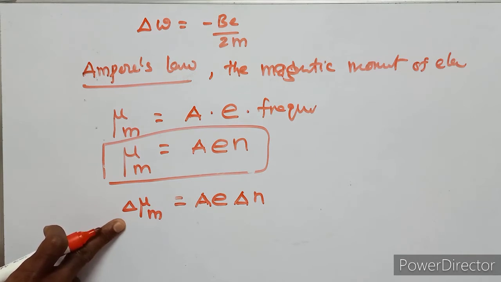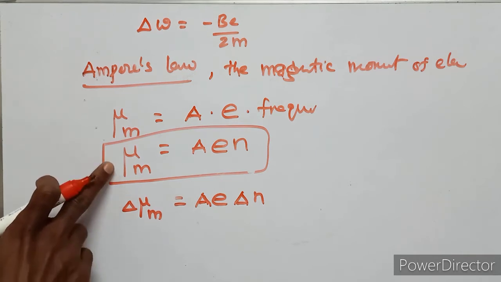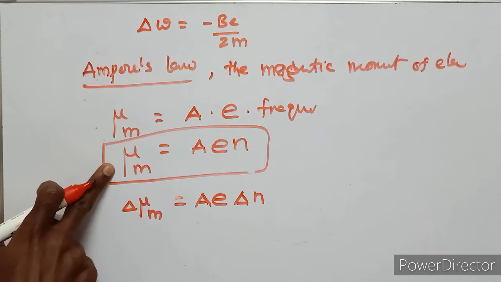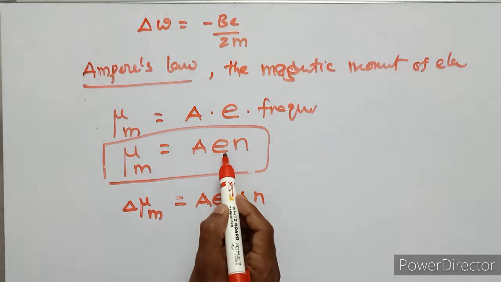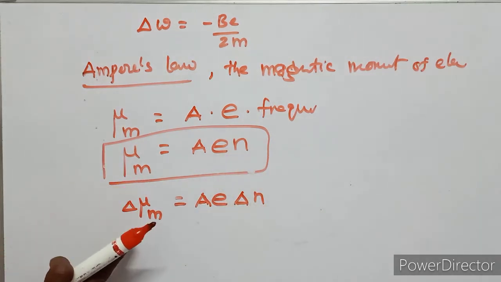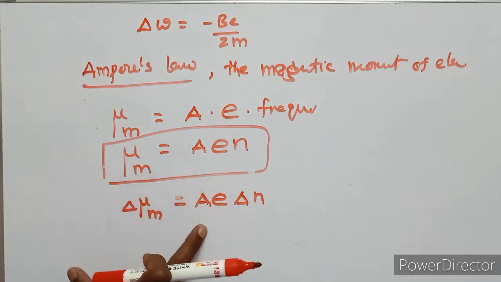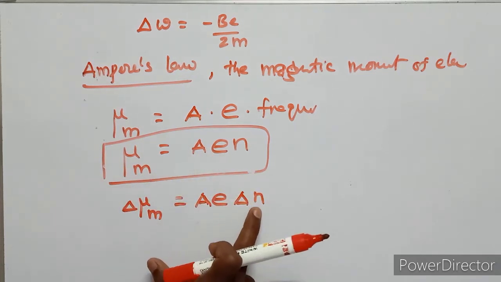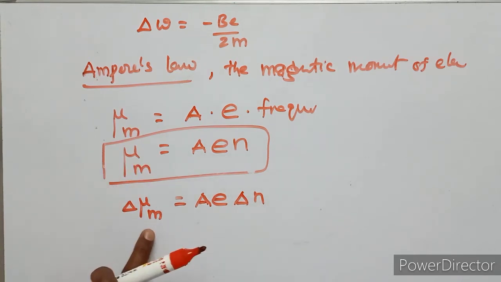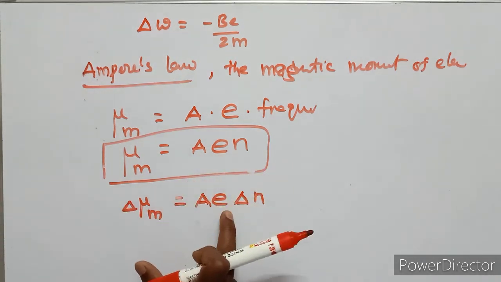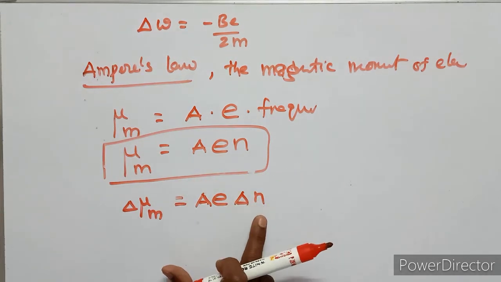So we observe these two equations. The magnetic moment is area into charge into frequency. The change in magnetic moment: the area is constant, the charge is constant, then the change in frequency. So delta mu suffix m equals A e delta n.